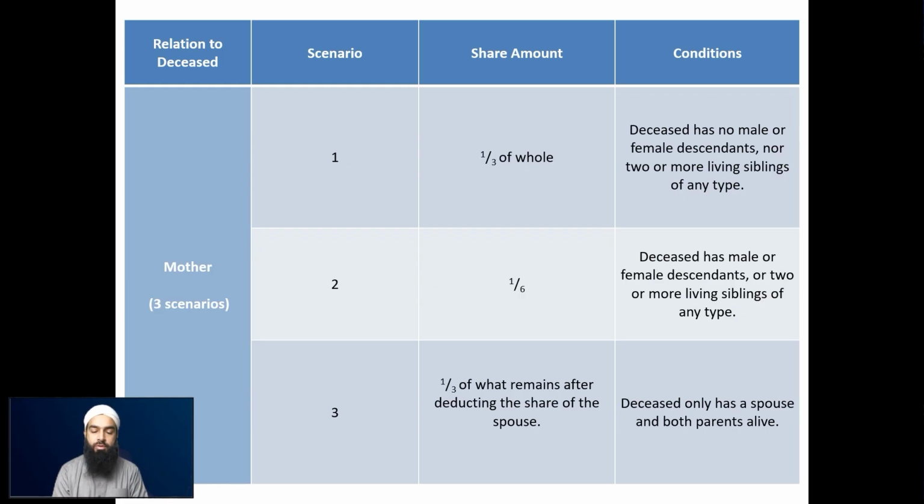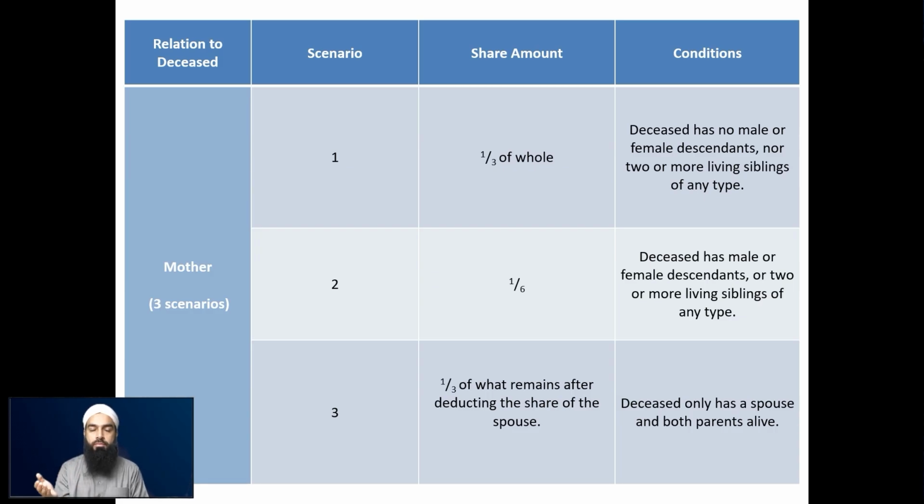Scenario number 3, the last one, is a very specific scenario that only applies in this one situation, where she receives 1/3 of the remaining after deducting the share of the spouse. This means that the deceased only has a spouse and both parents alive. The spouse can be spouses as well, depending on who the deceased is. If it's a man that has passed away, then he could have left behind 2 or up to 4 wives. But regardless, the point is that the only other shareholder is a spouse.